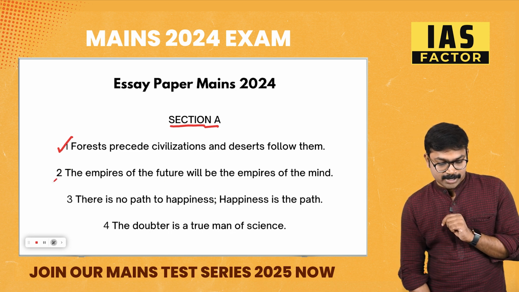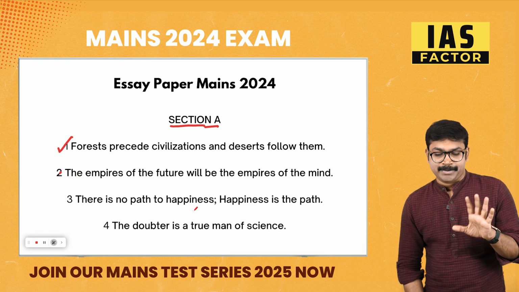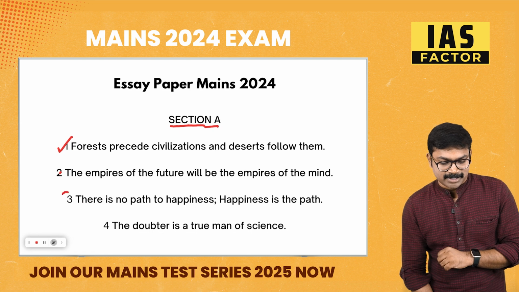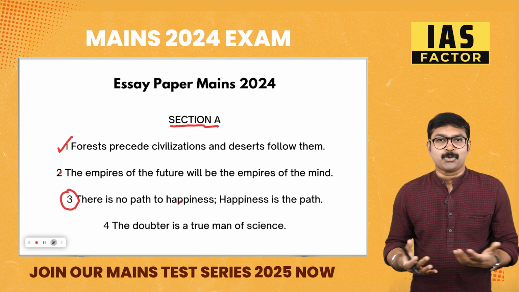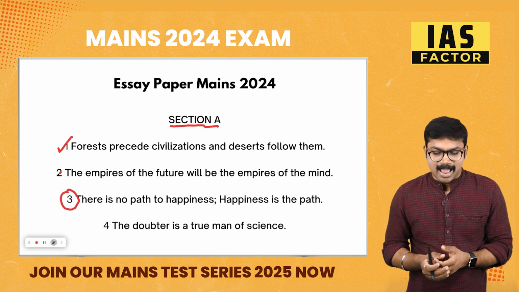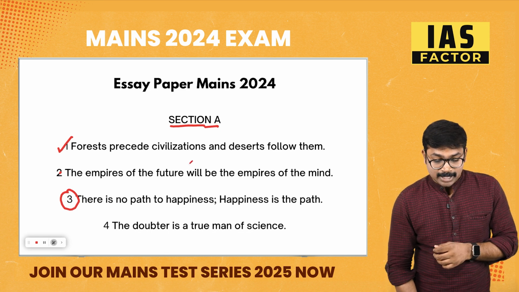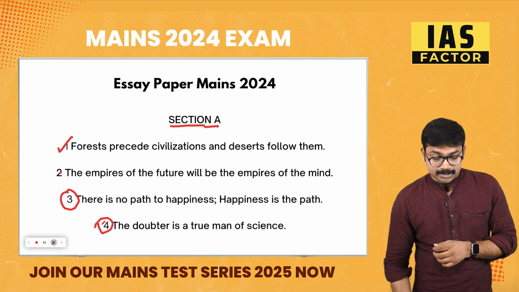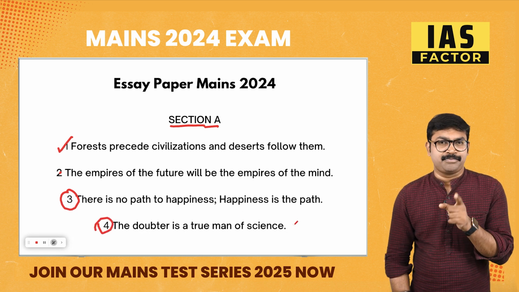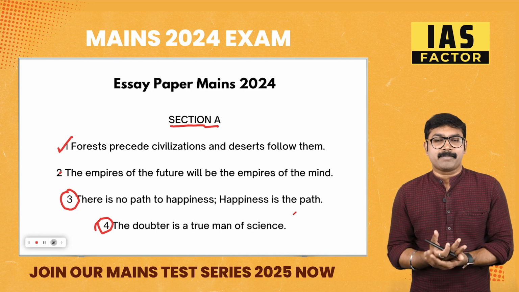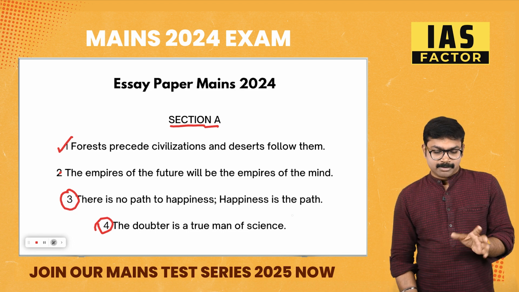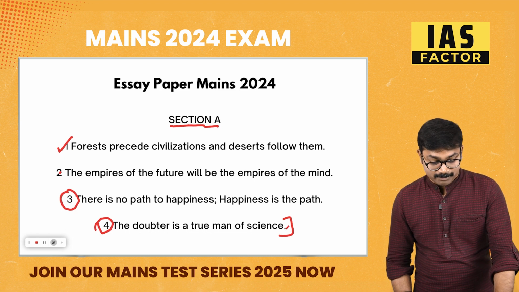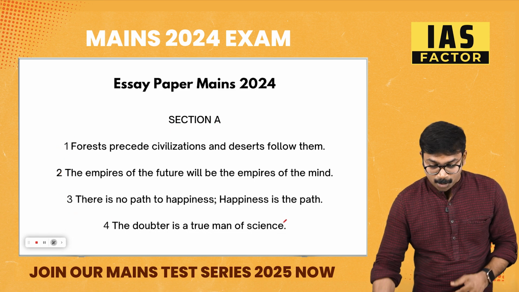This is the second one. There is no path to happiness, happiness is the path. I think most of you will write this because it's very simple. Then, the doubter is a true man of science. I should say this is also a bit difficult. It is easy if you are coming from a science background. Otherwise, it can be a difficult thing. It all depends upon how you write it.